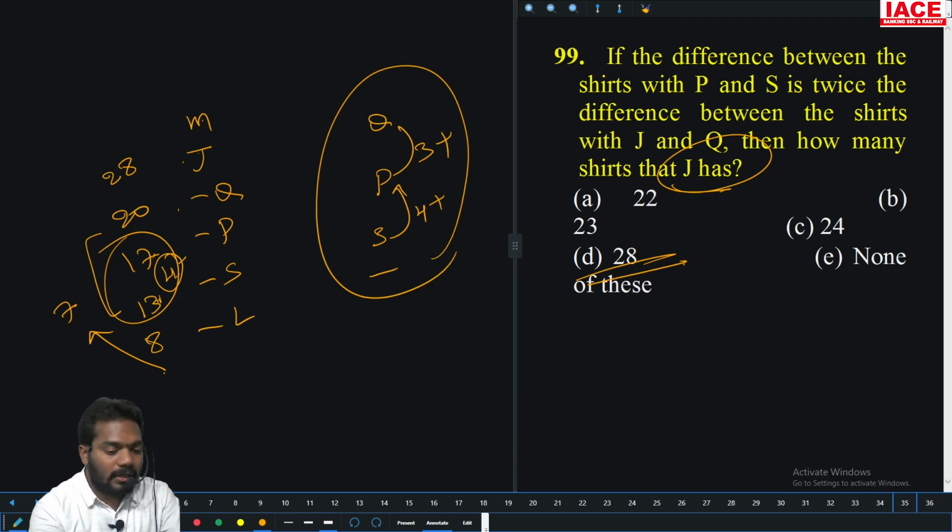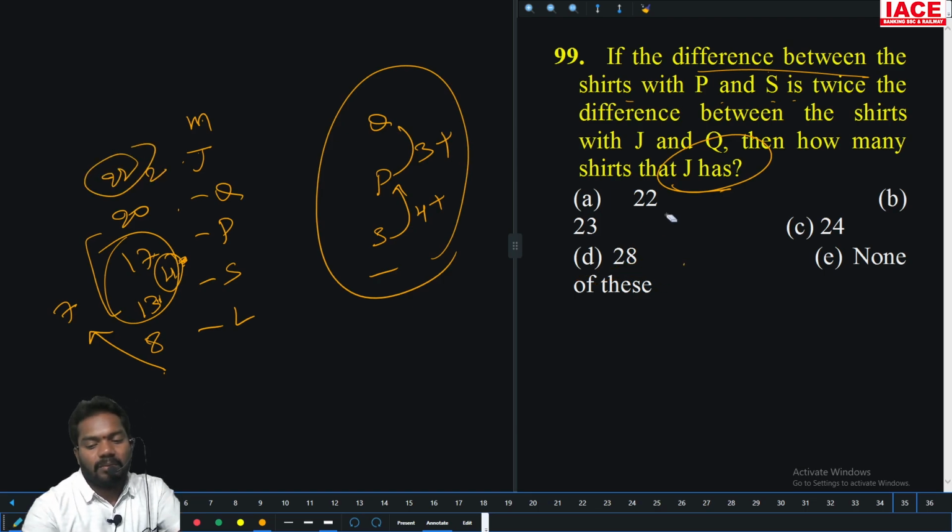The difference between P and S is twice the other difference, so there is only one possibility, 22. Fine, very good. So option A is the right answer.